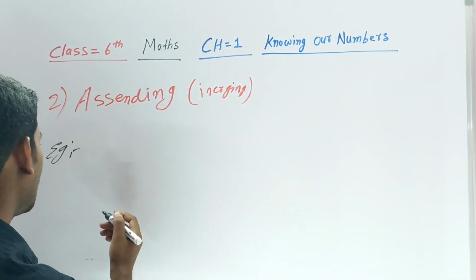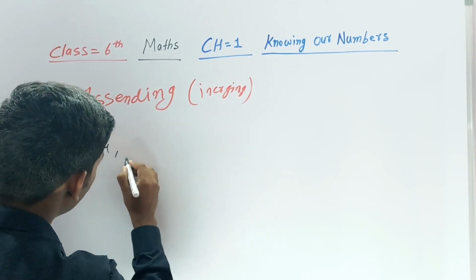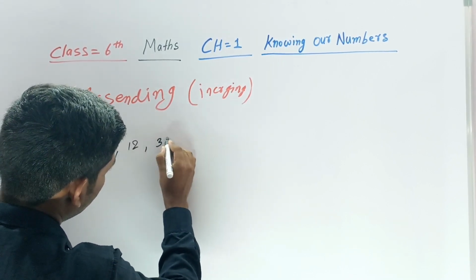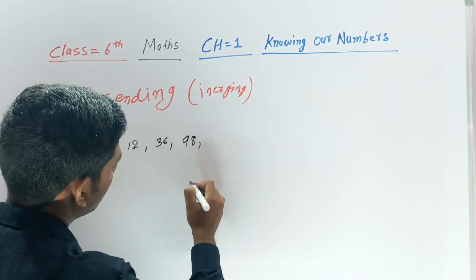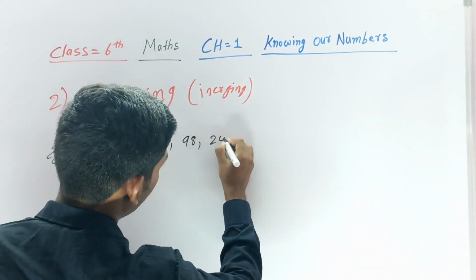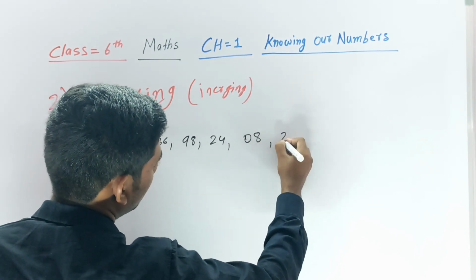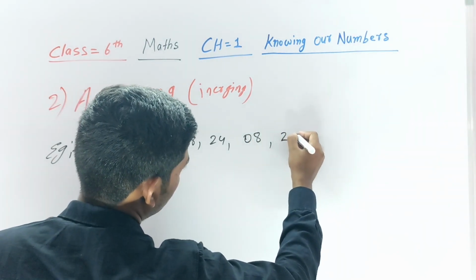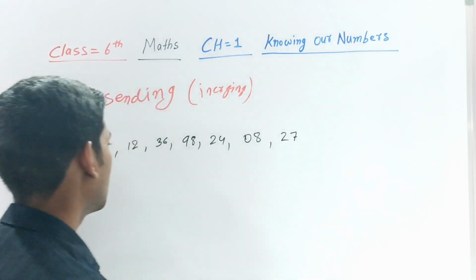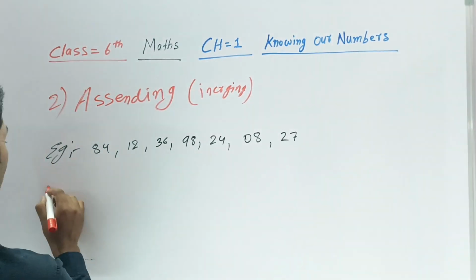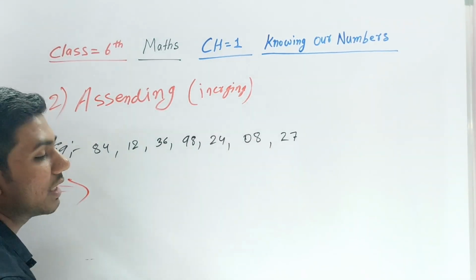Suppose I take some other numbers like 84, 12, 36, 98, 24, 08 and 27, right? Now you have to write these numbers in ascending order.